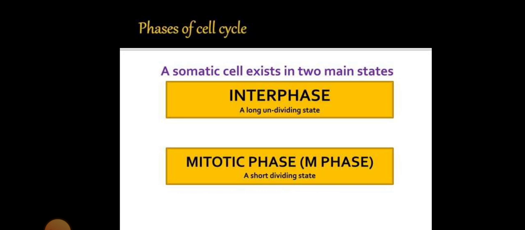Phases of the cell cycle. It indicates that a somatic cell exists in two main states. The first stage is interphase, and the second stage is the mitotic phase. The interphase is a long, non-dividing state, and the mitotic phase is a short, dividing state. It is also called the M phase.